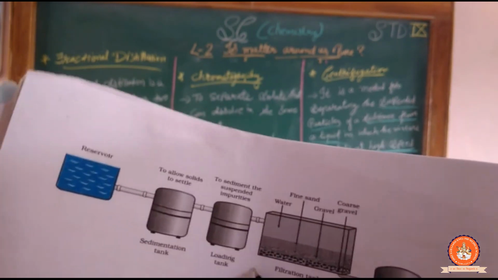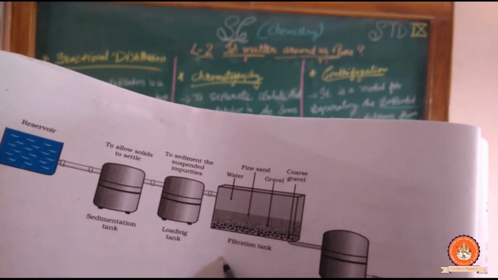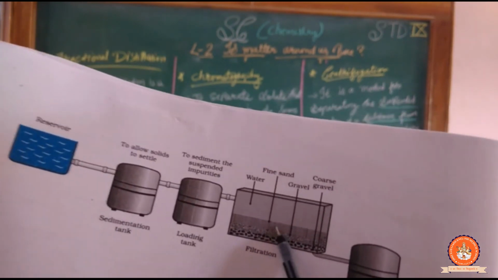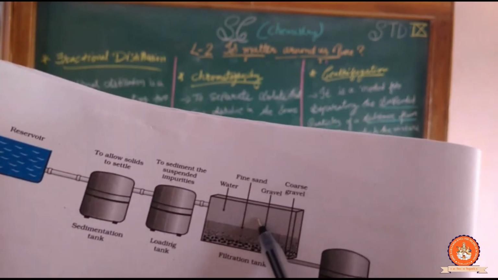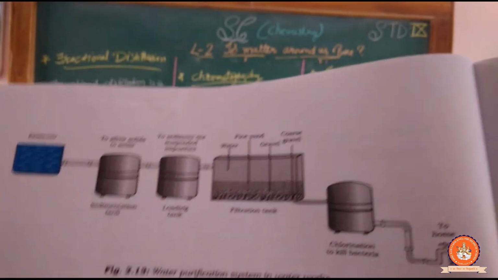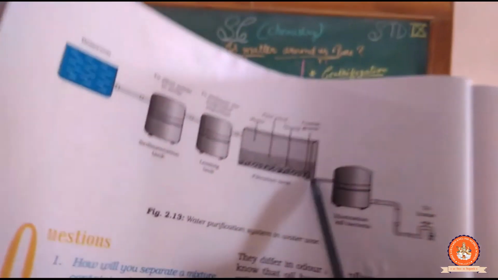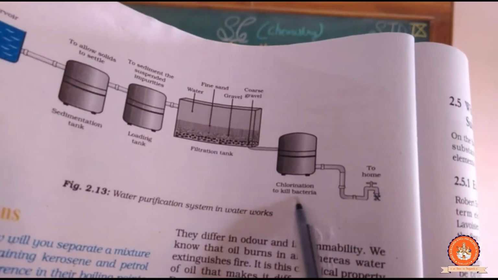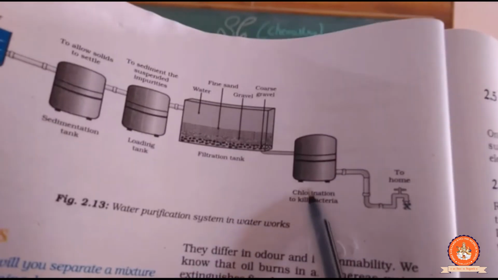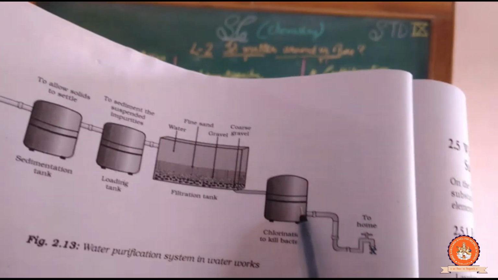Clear? But still there is impurity, so what are we doing? We are using the filtration tank, the filtration process. So from the filtration the water is going to be clean, but although the water is clean, the germs are still over there, so what are we doing? Just using the chlorine gas. Okay, so chlorination is the name of the process. We are using the chlorine gas to kill the bacteria, and after that the water comes to our home.